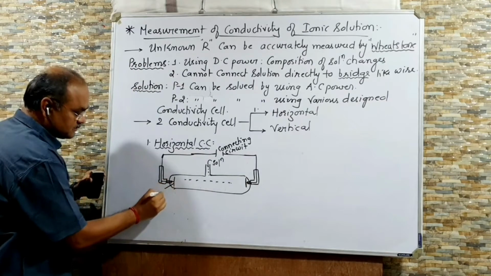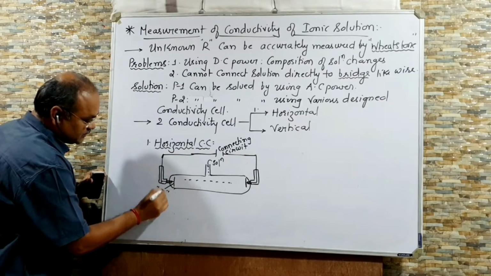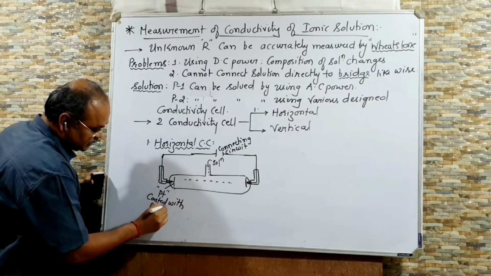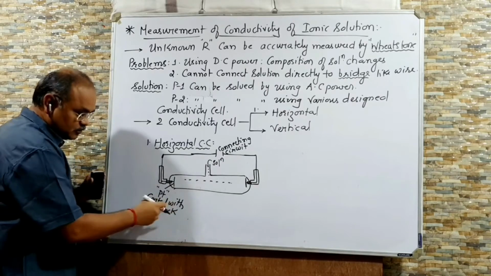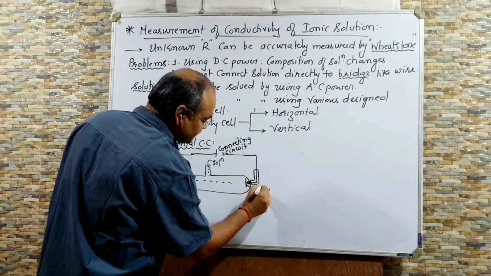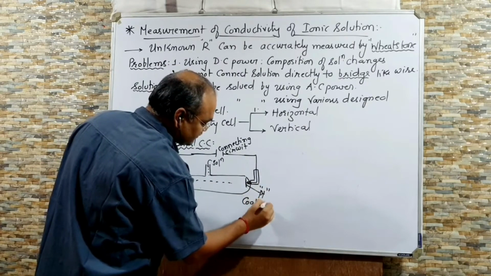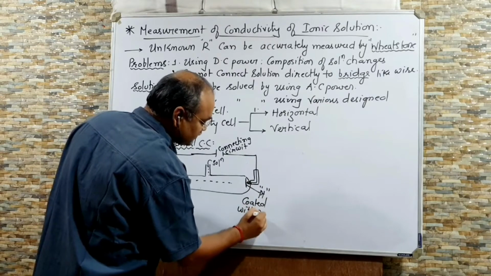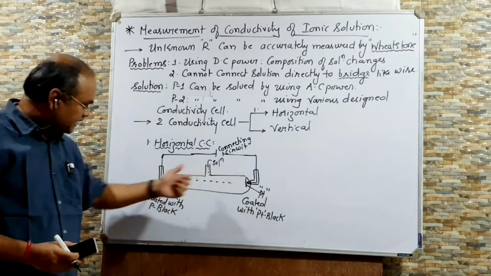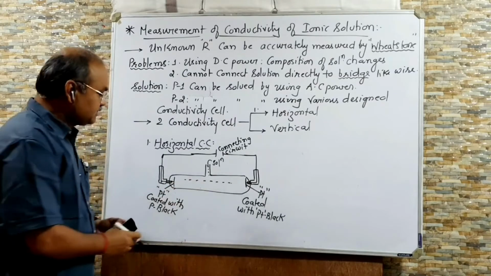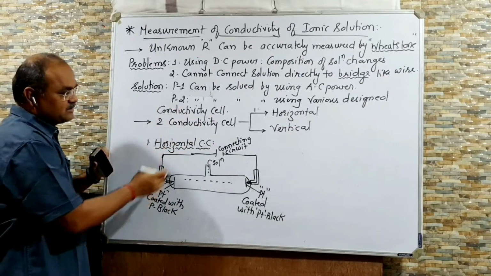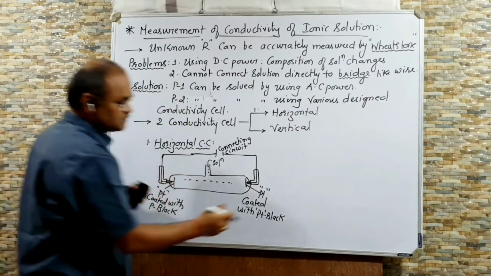So this is a platinum plate coated with platinum black, and coating is done by depositing electrochemically the platinum powder. Here also this is a platinum plate coated with platinum black, and that platinum black is deposited on this platinum plate electrochemically, right? So this is one of the horizontal conductivity cell designs which is used to measure the resistance of an ionic solution.